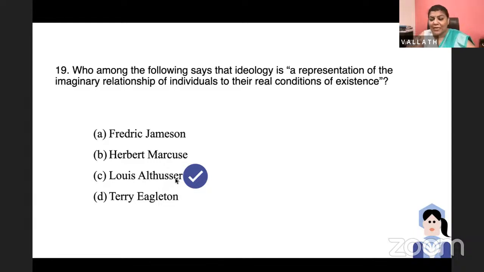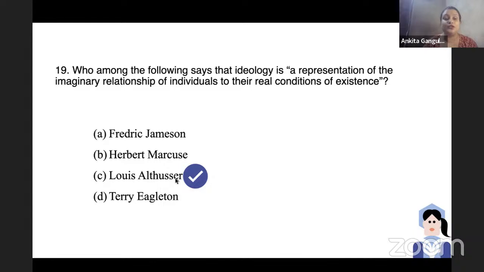Ankita, what else did Louis Althusser say? He also talked about interpellation, that is, how we are interpellated or manipulated by the elites, right? So another very important idea other than ideology is interpellation by Louis Althusser. Herbert Marcuse was a very important personality associated with the New Left.